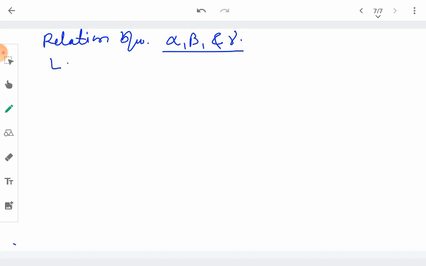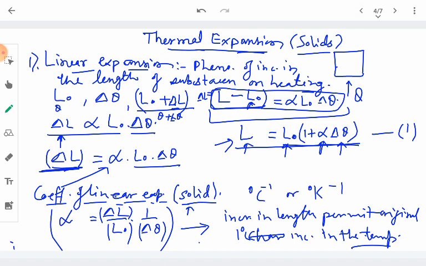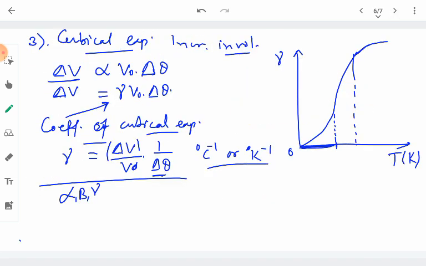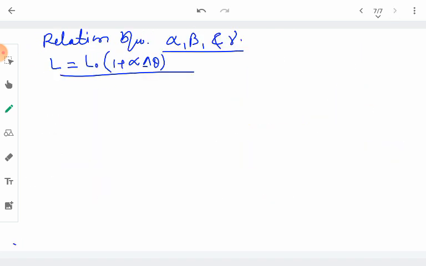The new length L is equal to L naught into 1 plus alpha delta theta. We will start establishing the relationship from here. First we square the equation.